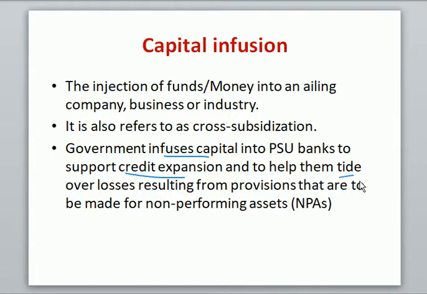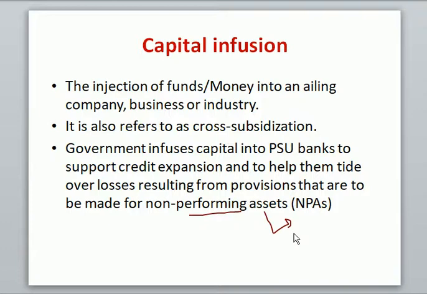It also helps the banks to overcome the problems or losses that they have incurred because of non-performing assets. You know that in banking terminology, assets mean loans. Remember this.